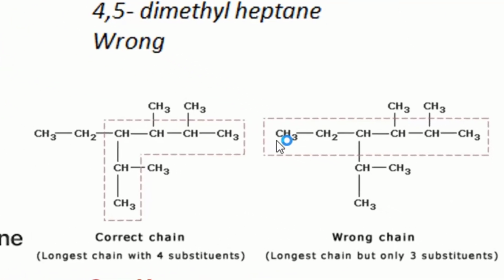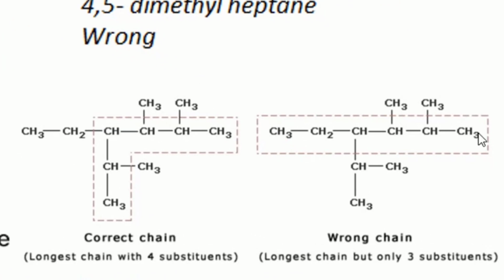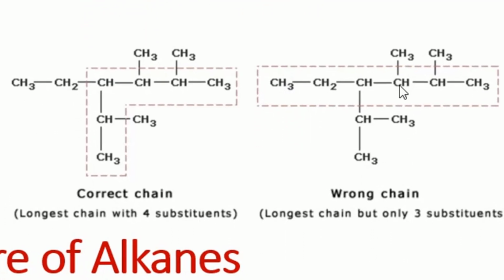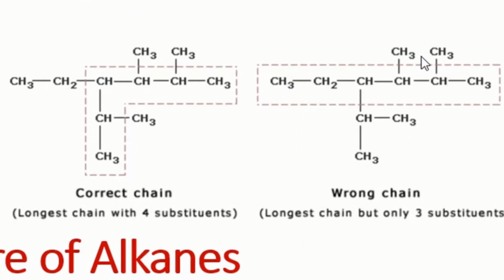if we select the longest chain over this one, as I have mentioned, 1, 2, 3, 4, 5, and 6. If this is the longest chain, the 6-carbon chain, then there are two branches: one of them, 2, are the methyl, and one is the big branch. This is isopropyl. If we select this longest chain, 1, 2, 3, 4, 5, 6, this is also a 6-carbon chain, but the difference is there are 4 branches of smaller groups. So this is the methyl, this one is the methyl, this one is the methyl, and this is the ethyl.